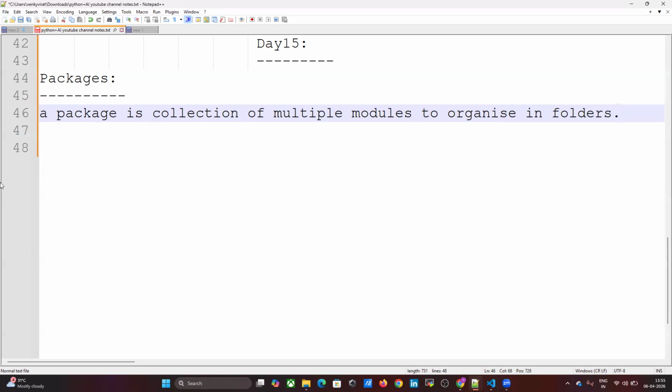In layman's terminology, I will explain. For example, on your system you have created one folder. Under the folder, you saved a group of files, whether MP3 songs, video songs, text files or notepad notes, anything; that is called a file. A group of files stored in one folder, that folder is nothing but a package. Now, I hope you understood, right?